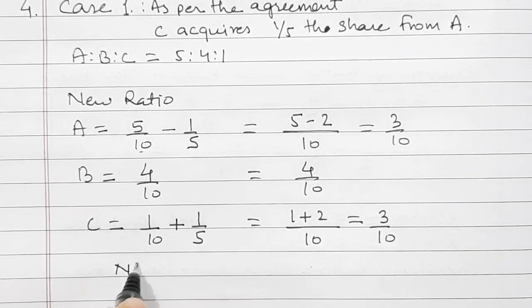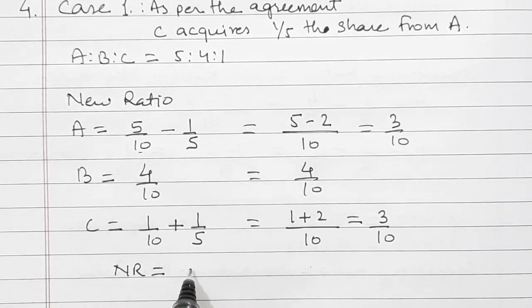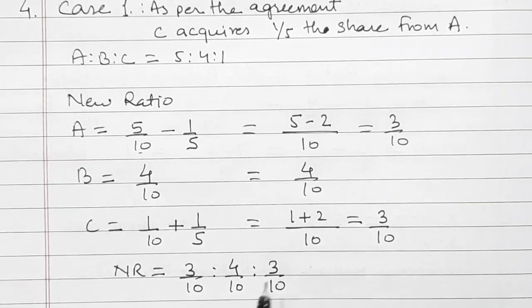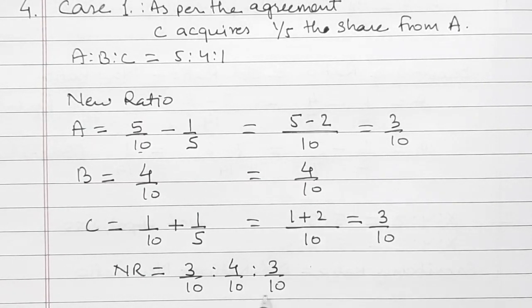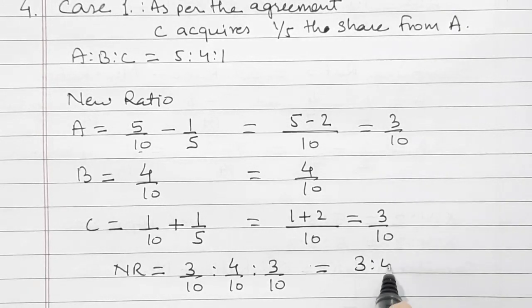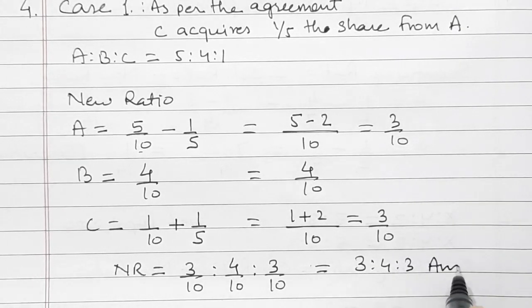So the new ratio is equal to 3/10 is to 4/10 is to 3/10, because all the denominators are equal, the numerator part will become the ratio, that is 3:4:3. That is the answer.